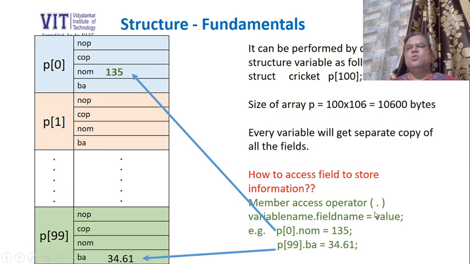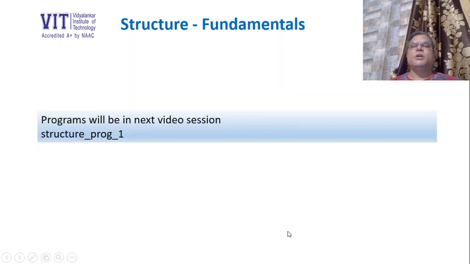So how to use this full stop? Again I repeat, we need to write variable name, that is the name of a structure variable, dot field name and equal to value. If I want to accept this value from the user, then we have to specify the address of this in the scanf function. That we will do when we write a program on a structured data type.